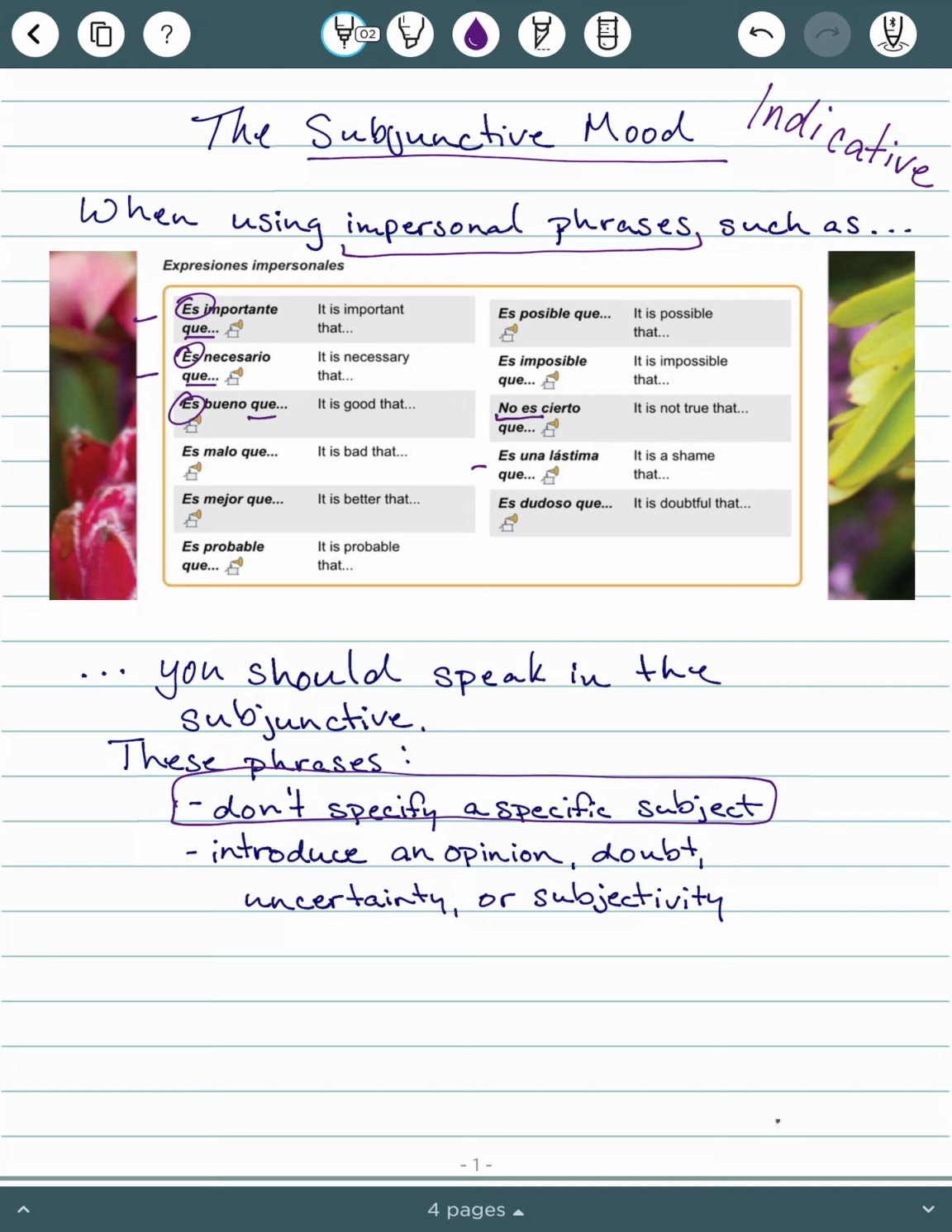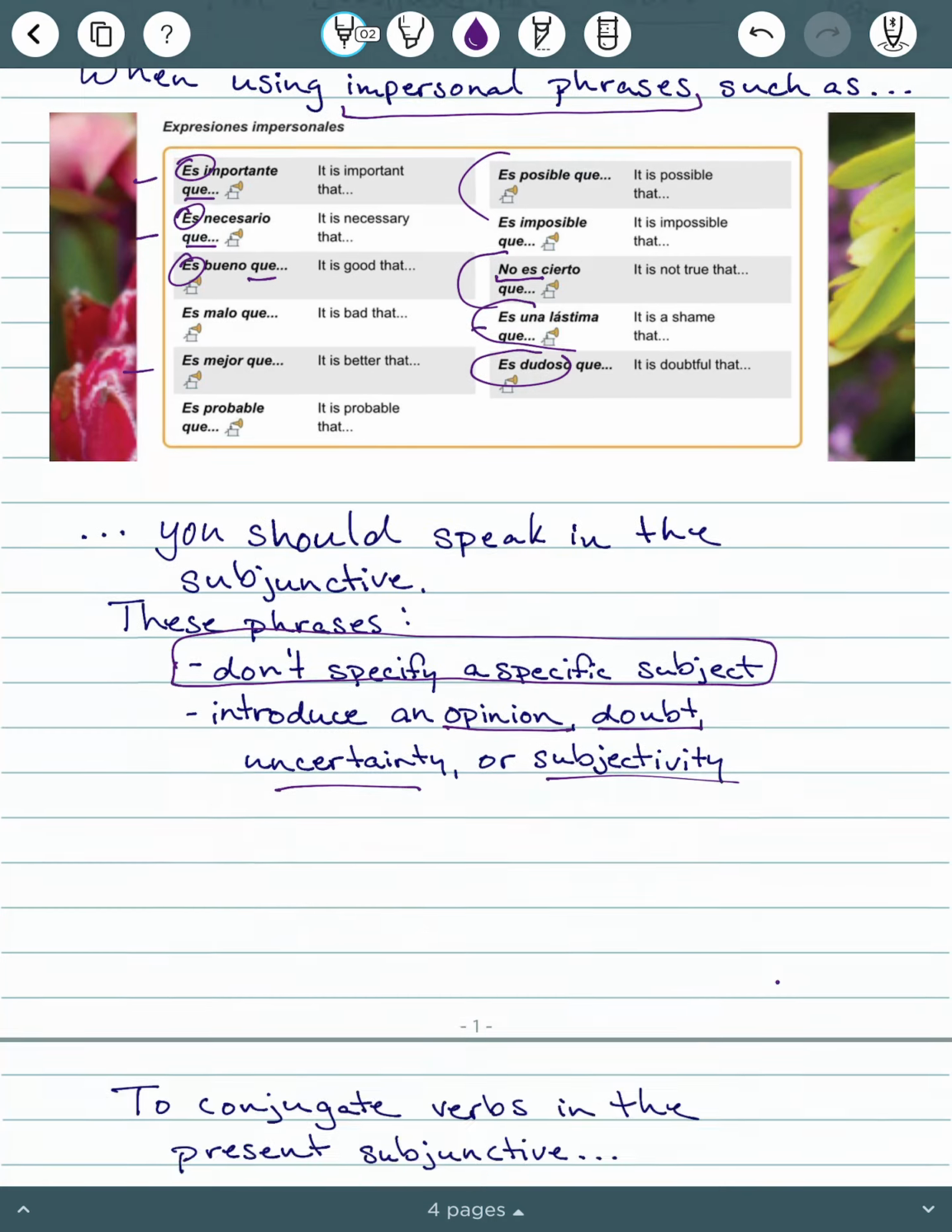You also can see that they introduce an opinion, such as it's a shame that happened, or maybe a doubt, es dudoso que, some uncertainty. Maybe it's not true that this thing is happening, or it's possible, we're not certain. Subjectivity, it's better if this thing will happen. So these are all just impersonal phrases that give you a hint that you're in the subjunctive mood. And the subjunctive, it's just something that takes some practice. So with practice, you'll get it.